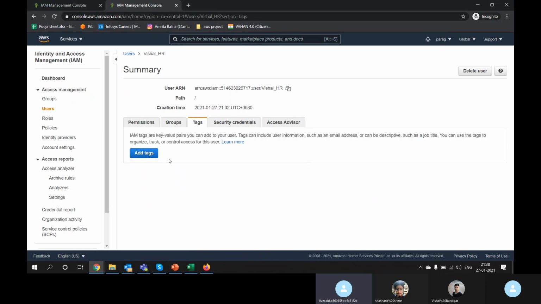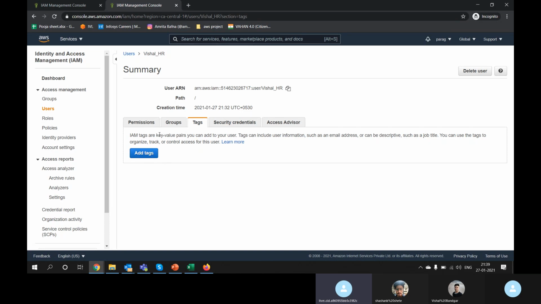The meaning of a tag is like many companies create partitions, like this is the HR department, this is our IT department. They create a tag, or if you go on a picnic and they create a couple of groups and they put a tag on your T-shirt that you are from this company. Okay, in your shirt they put a tag.